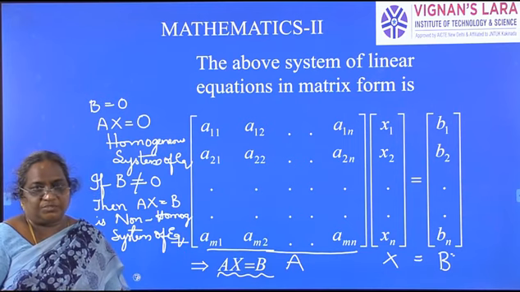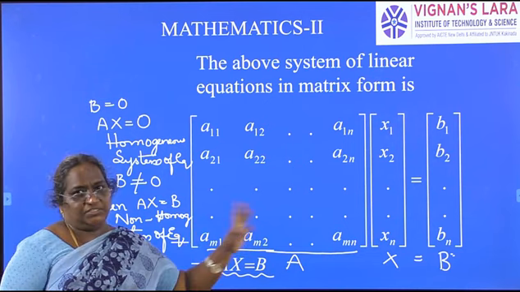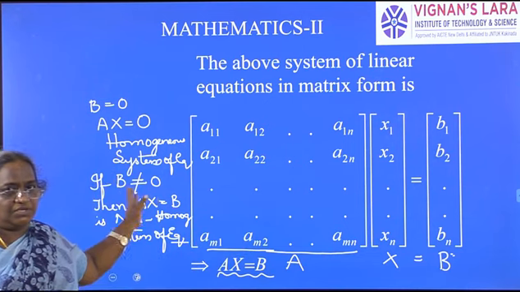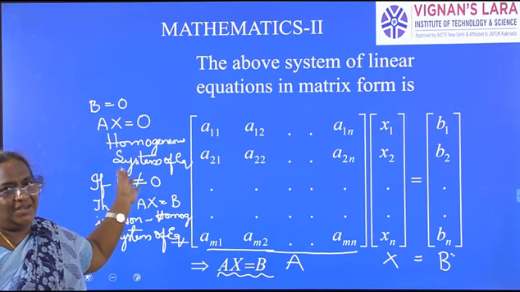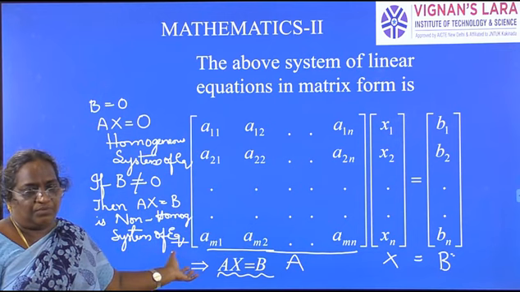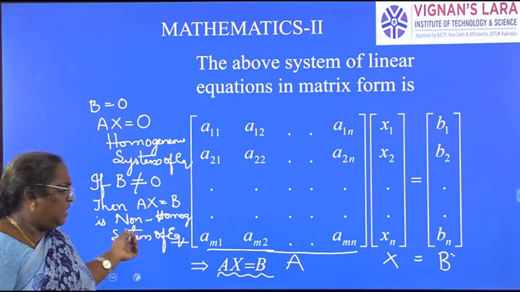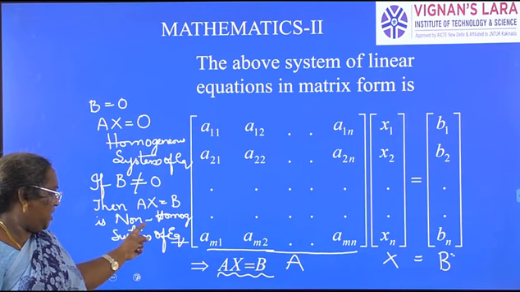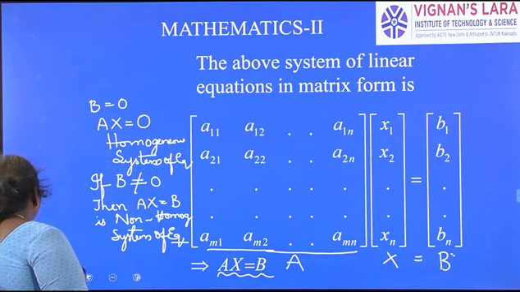These are the two types of system of equations we have considering the matrix B. So if B is equal to 0, we call the system a homogeneous system of linear equations. If capital B matrix is not equal to 0 matrix, then we call that system a non-homogeneous system of equations.